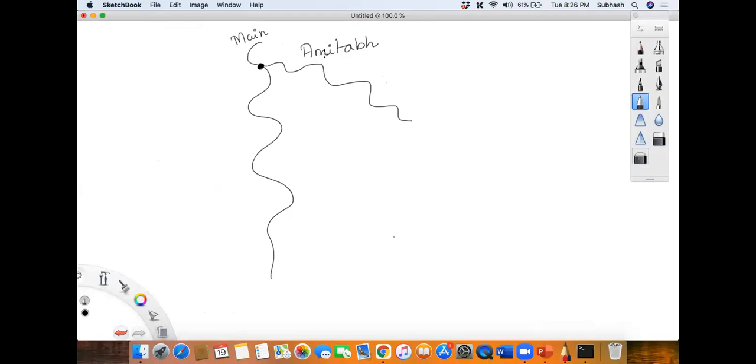So another Amitabh object is temporarily suspended. Now again the control will come back to the main thread. The main thread will start executing now. So in the main thread, what is there? I'm creating one more object over here, my thread 2.